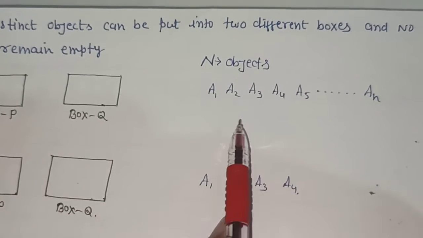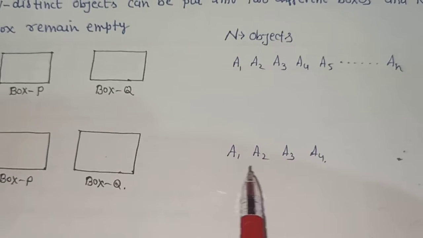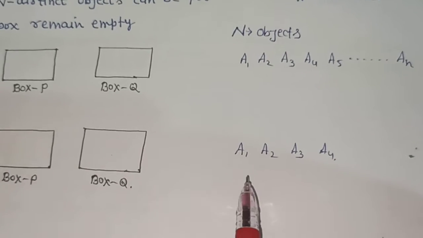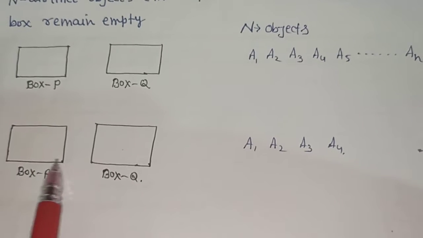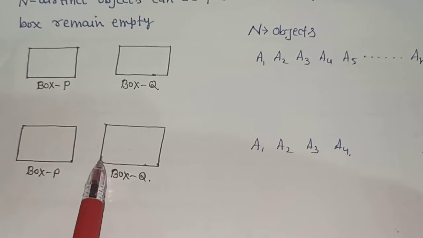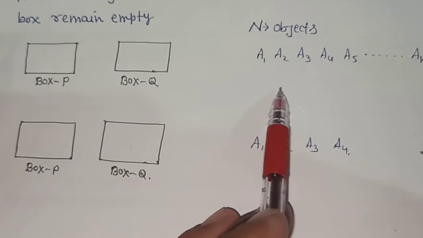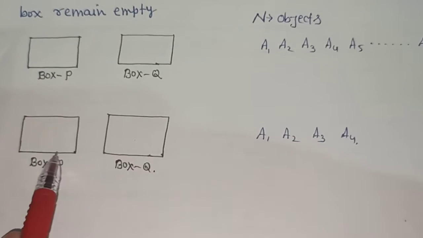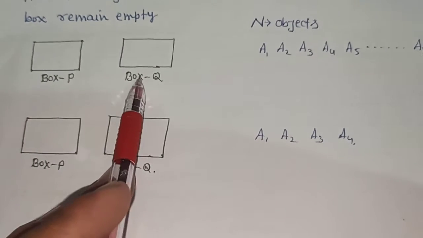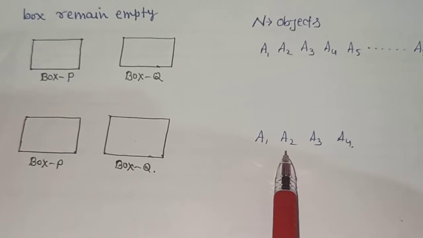It is very difficult to give the answer this way, so we will reduce the same question to only 4 articles. First of all, we will understand how many possibilities there are to put these 4 articles in these two boxes. Then we can easily understand what the answer will be for n articles. So suppose these are the two boxes, related with only 4 articles.